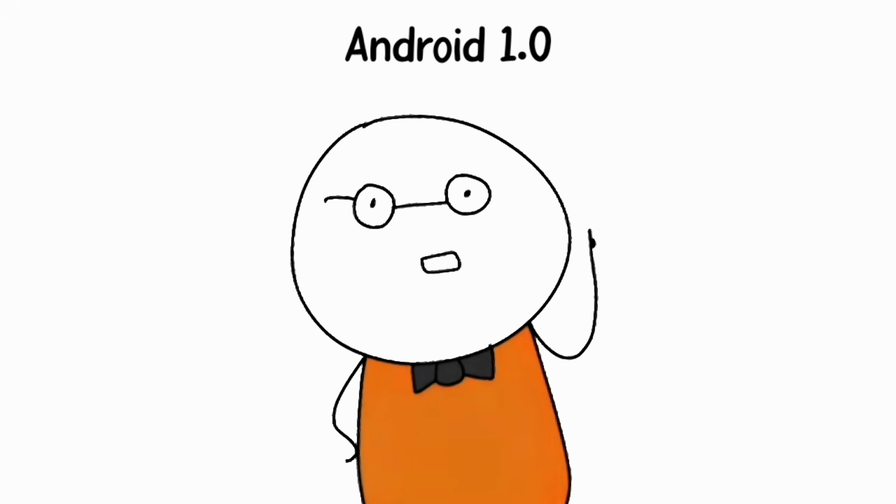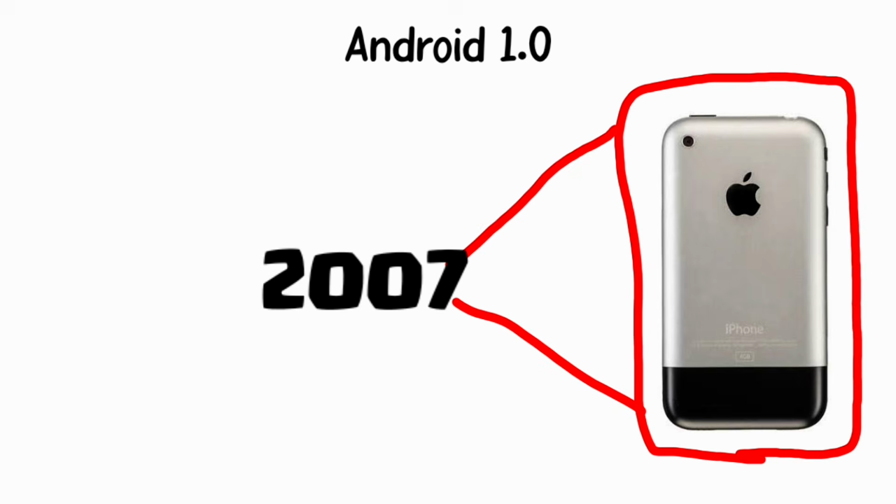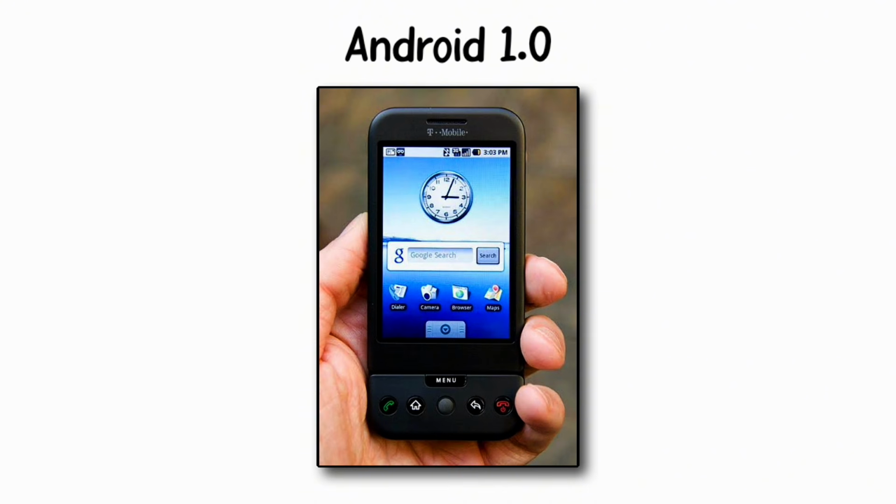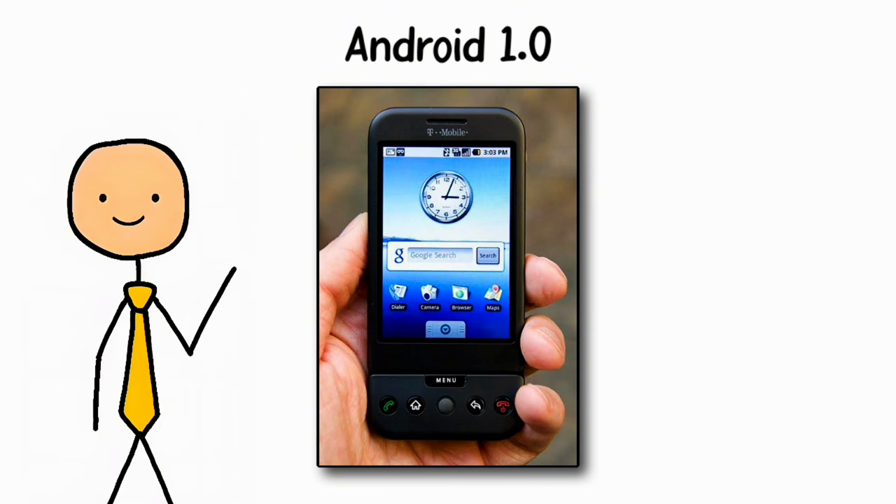The reason this happened is simple. Apple had just launched the iPhone in 2007, and Google panicked. They needed something out fast. So Android 1 shipped before it was truly ready, just to have something on shelves.